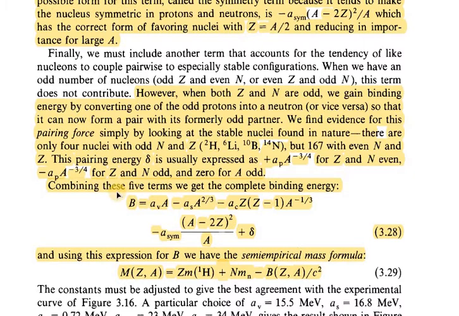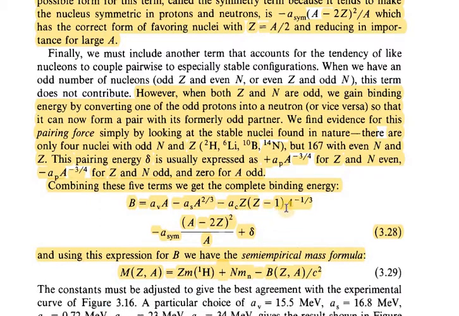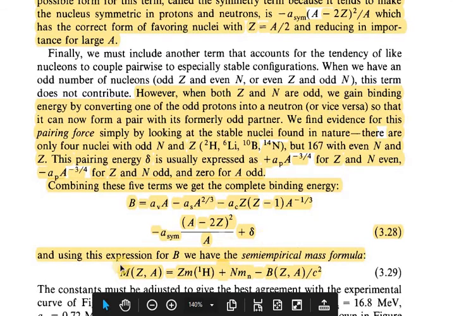So combining these 5 terms, we get the complete binding energy B equal to A_V A, minus A_S A^(2/3), minus A_C, this is the Coulomb term, this is the surface term, this is the symmetry term, this is the pairing term delta. A_C Z(Z−1) A^(−1/3) minus A_symmetry (A − 2Z)²/A plus delta. Using this expression for binding energy B, we have the semi-empirical mass formula.